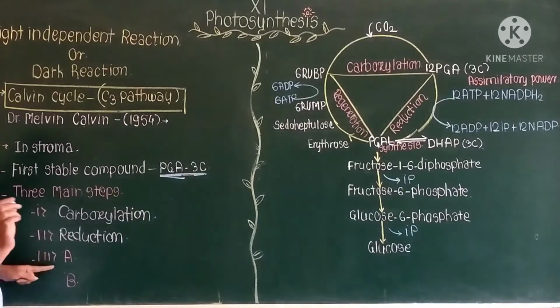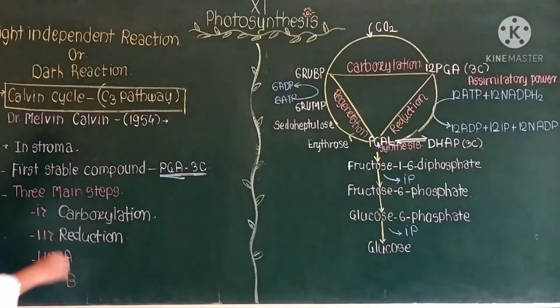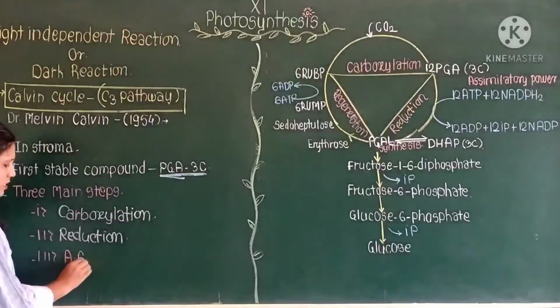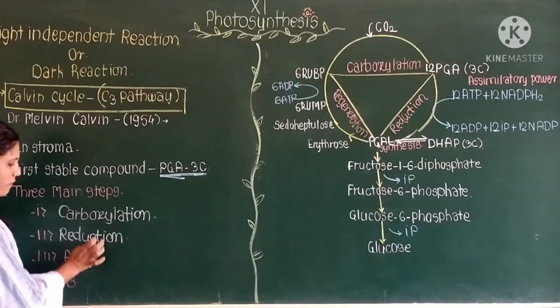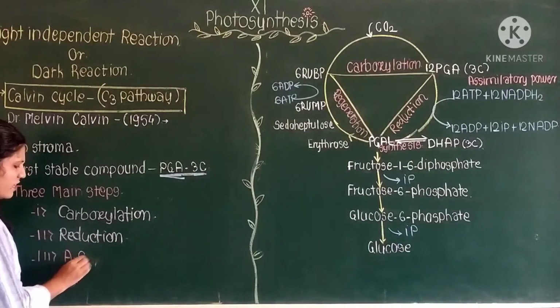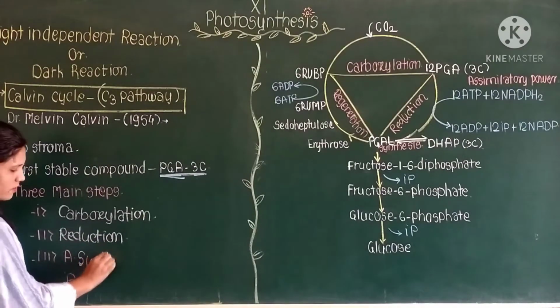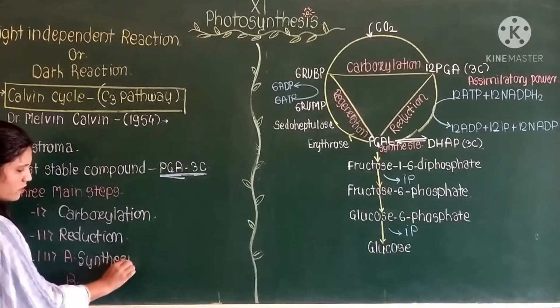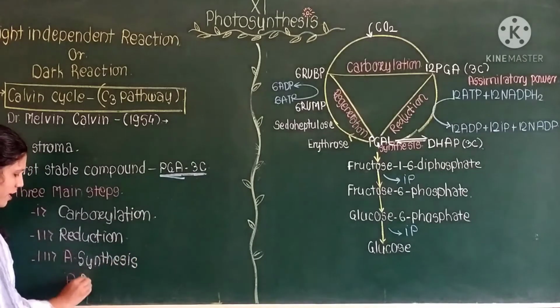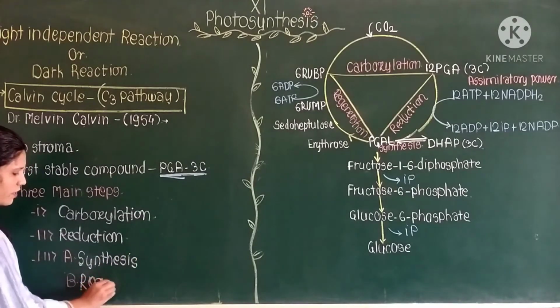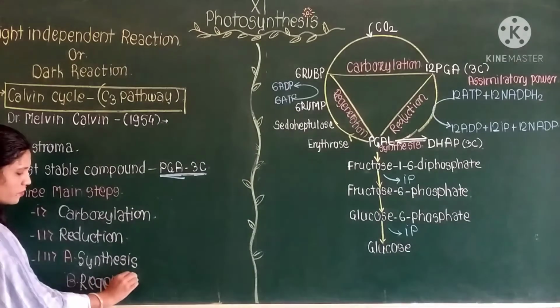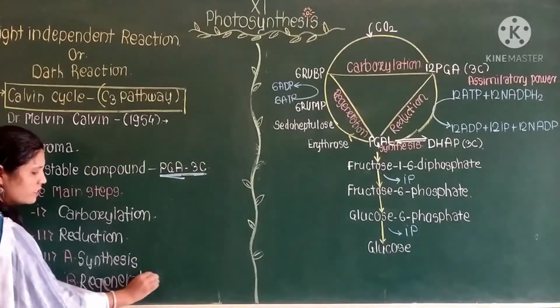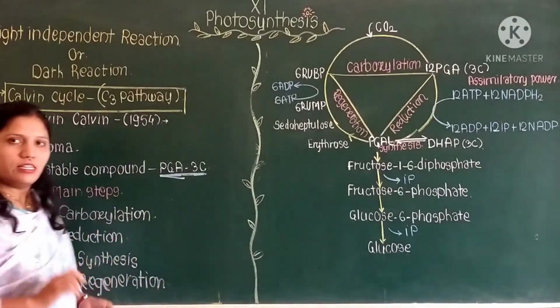The first is synthesis, and the next one is known as regeneration. All these are the steps in the C3 cycle.